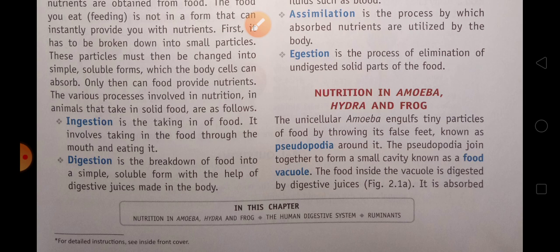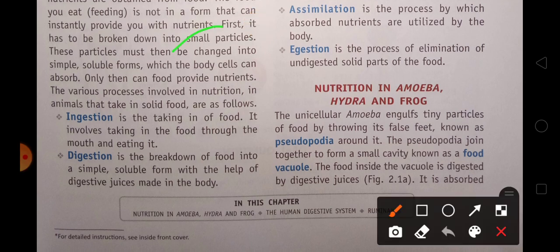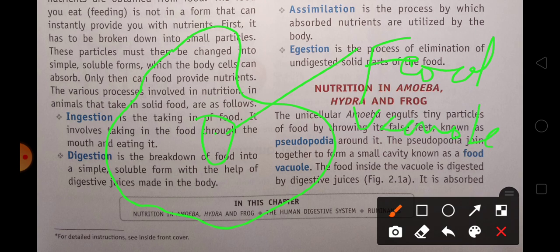When the food converts into a food vacuole inside the cell, then inside the cell, a lysosome is also found, which bursts, and inside the lysosome digestive juices are found, which digest the food in the vacuole. Then the undigested food again changes into a vacuole, and then it comes out from the cell.